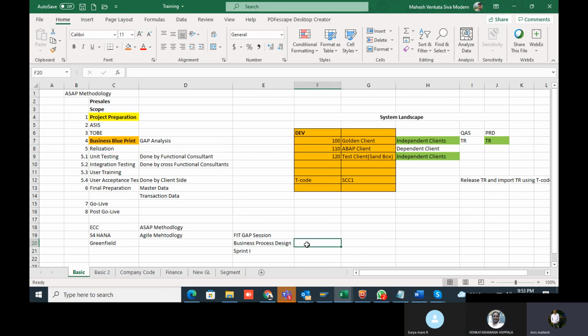Here realization is very less, because in the FitGap session in S4HANA, the template is already built in and we are copying it. We already have standard templates, like country specific ones; we just copy them and create our new company code. Configuration is very limited, because SAP provides everything to functional resources. Just copy and create.